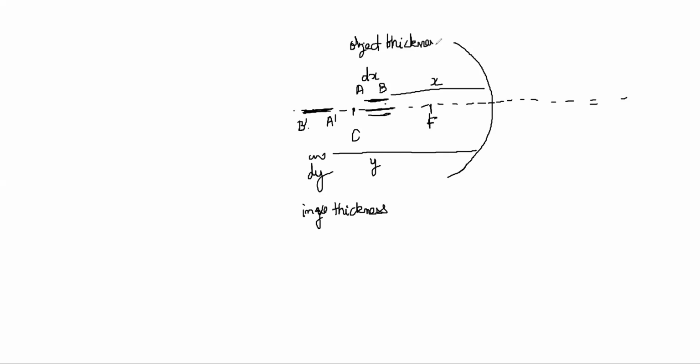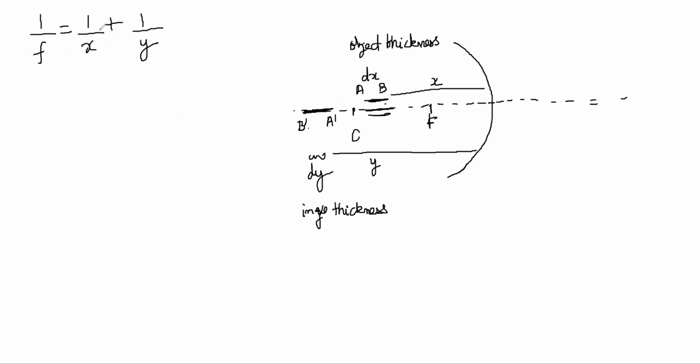So now first we will just do for the point B and B dash, right? So we'll say 1 by f is equal to 1 by x plus 1 by y, right? So this is negative, everything is negative, the signs have cancelled, okay.